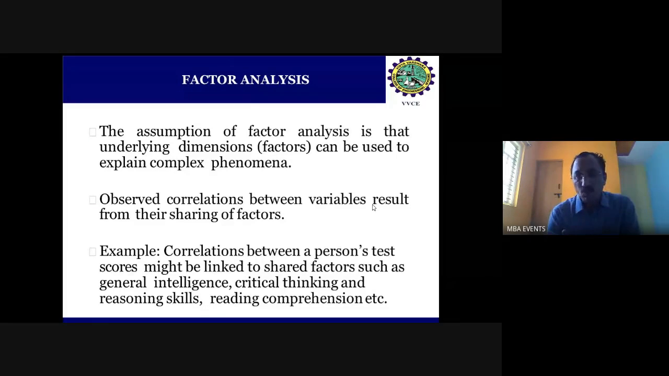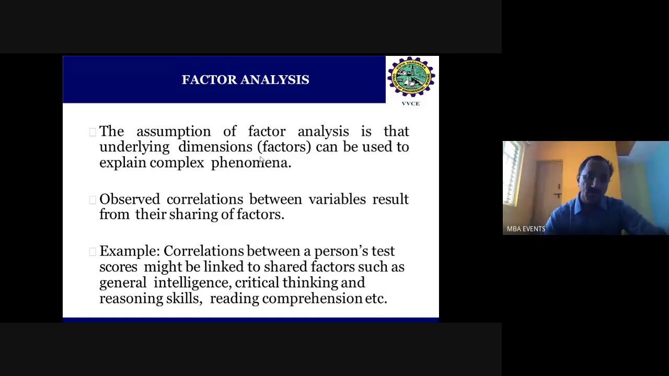For example, correlation between a person's test scores might be linked to shared factors such as general intelligence, critical thinking, reasoning skills, reading comprehension. So any person's test scores link with various other variables. Some may say that the test scores are very important and that this person is excellent, and he is always high with respect to test scores.